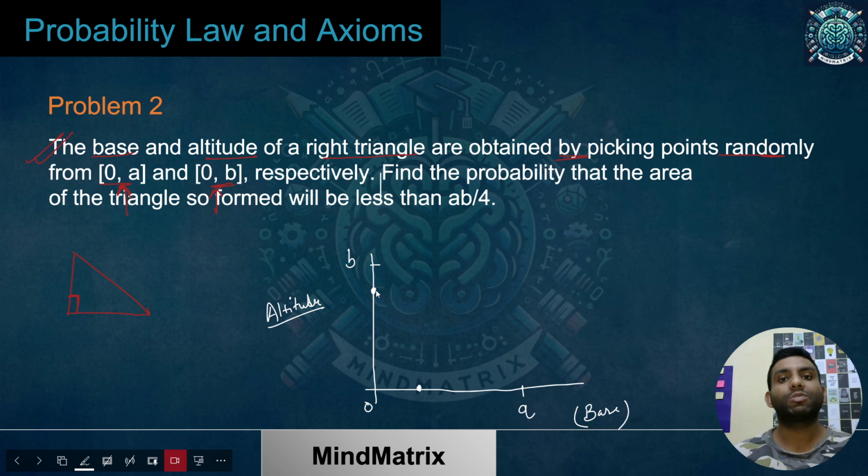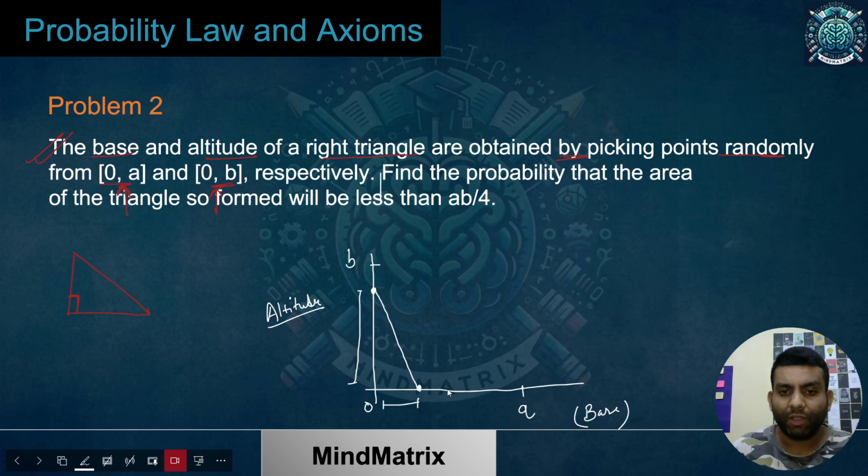So in that case, what is my right angle triangle? This is my height, altitude, and this is my base. So what is going to be my triangle? Something like this. I hope the idea is clear. So I can have a right angle triangle, or basically a right triangle, based on the value of my base length and altitude. There are a number of right angle triangles which are possible.